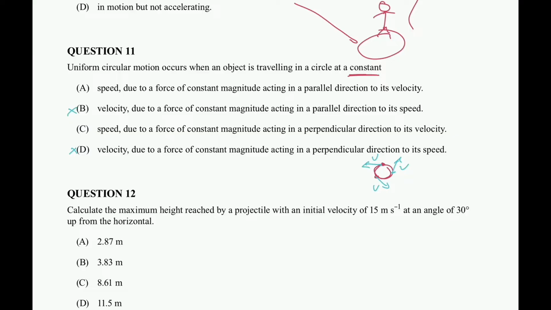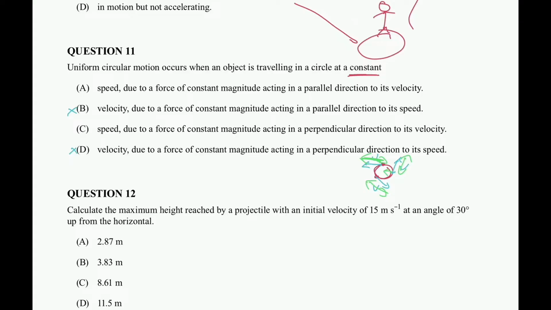All right, let's have a look at the second statement: due to a force of constant magnitude acting in a parallel direction to its velocity. If a force is acting in a parallel direction in our circular motion, I'm going to use the green pen now. Parallel means it's acting along that line, either going that way or the opposite way. Now, I already know that the forces act inwards, perpendicular to its velocity. So I know it's pointing inwards, and that's going to be our centripetal force.